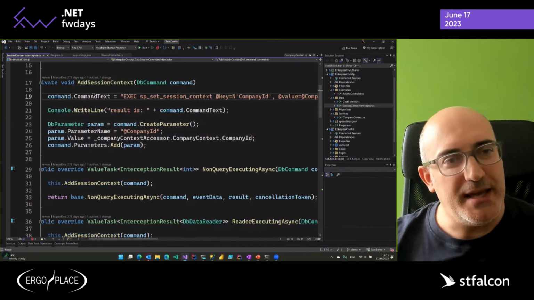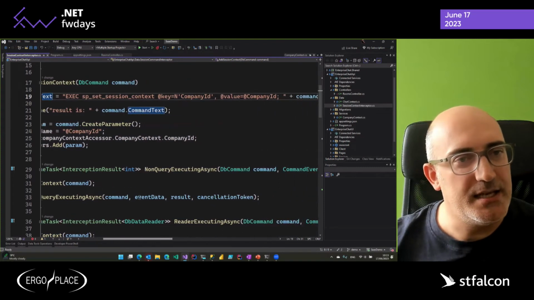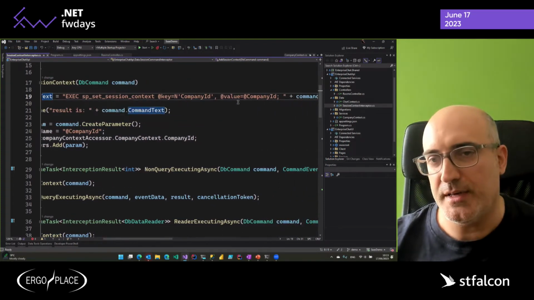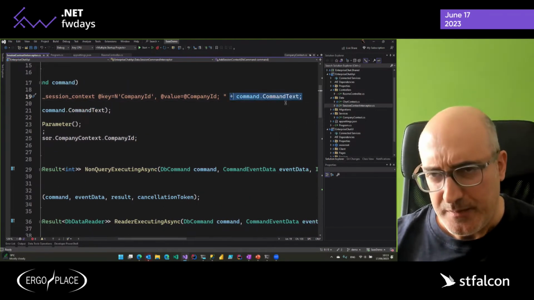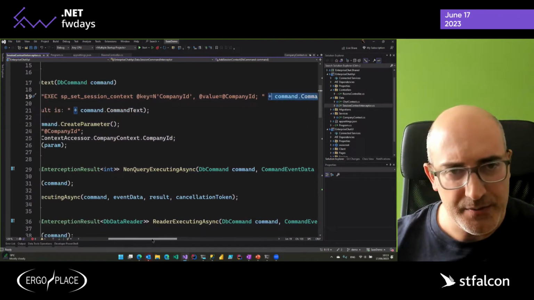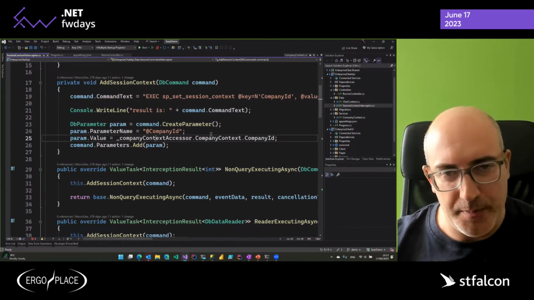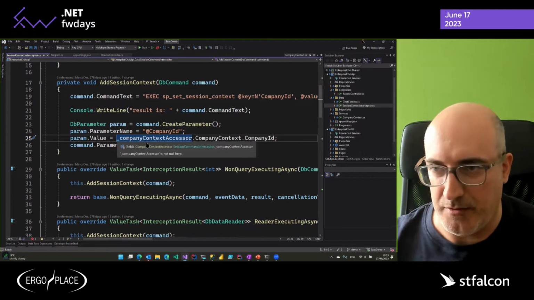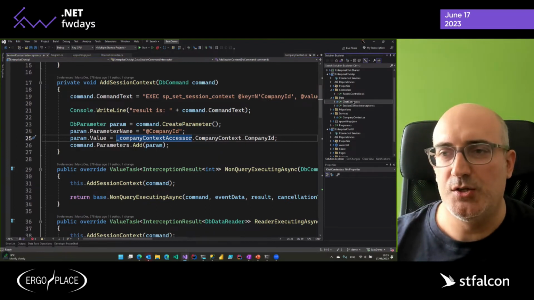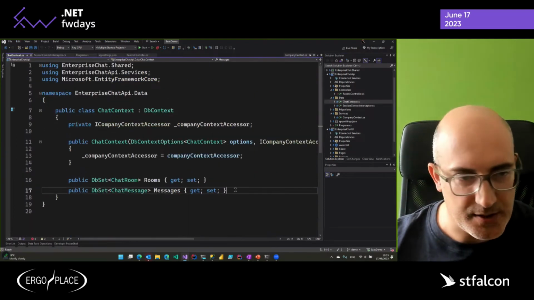I'm prepending in the command text this exec sp_set_session_context where I'm passing the company ID, and then appending the original command. I'm retrieving the company ID with the same company context accessor that we've seen before. Now, I just needed to go here on my DbContext, register it